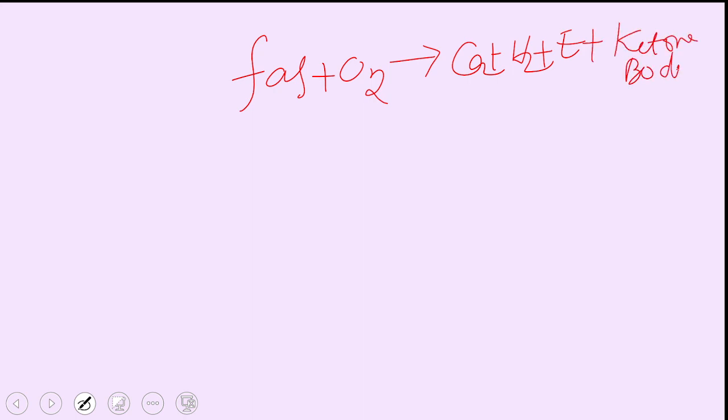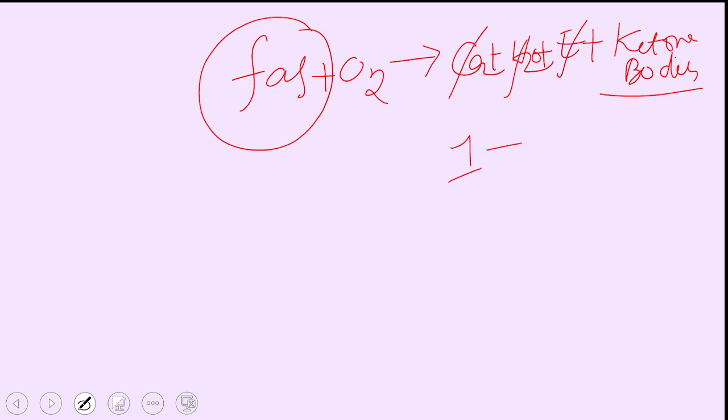Carbon dioxide can be sent out, water can be utilized, energy is required, and the ketone bodies again make the blood pH acidic. So that is the reason why we generally do not use fatty acids as an energy source. One molecule of glucose when oxidized produces 32 ATP.